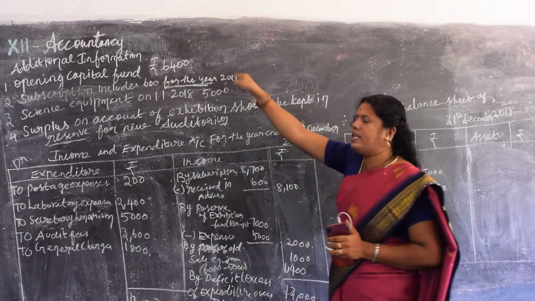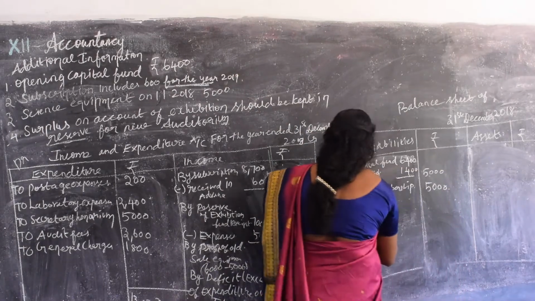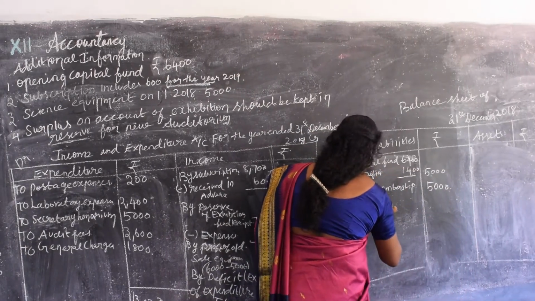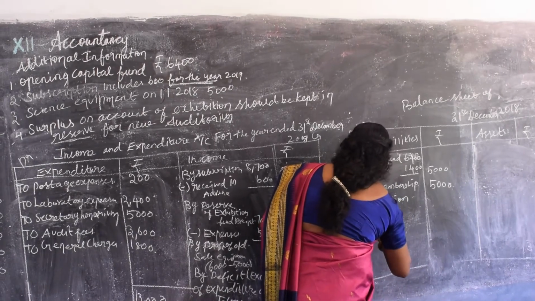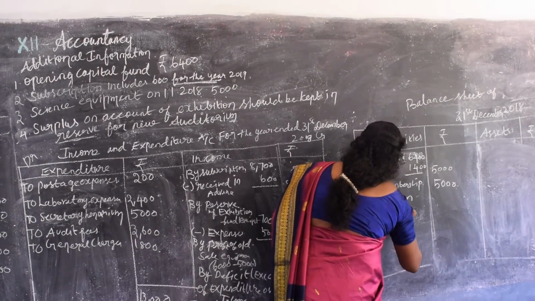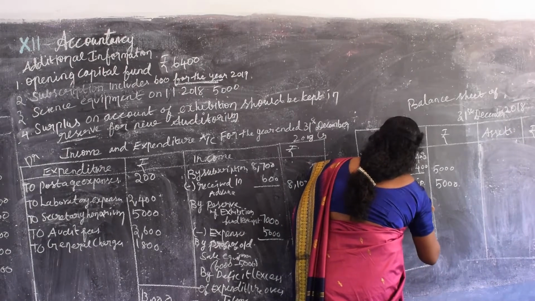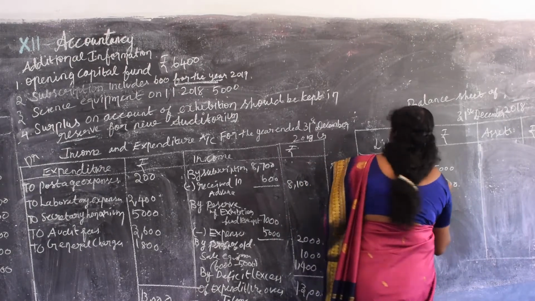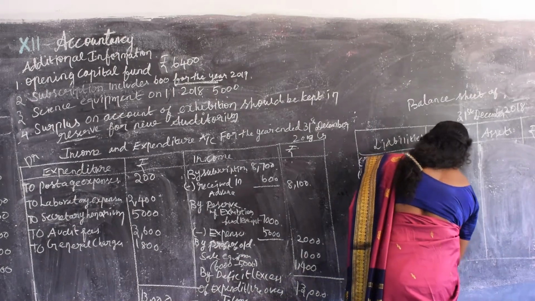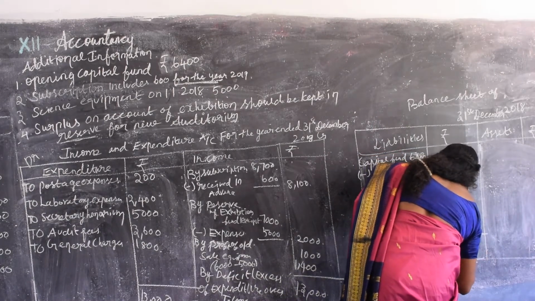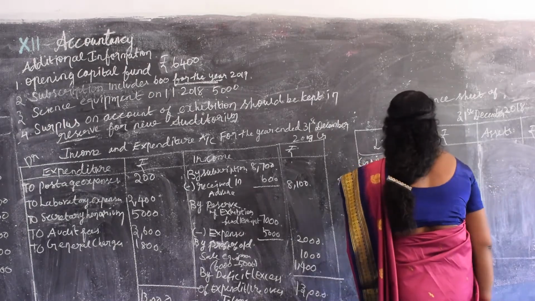Received in advance means it should come on the liability side. Subscription received in advance is 600. So totally you should get 10,600.